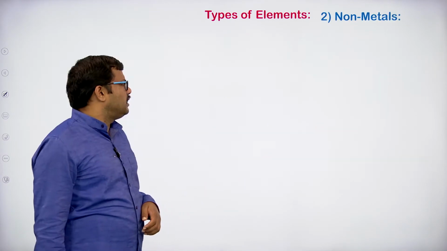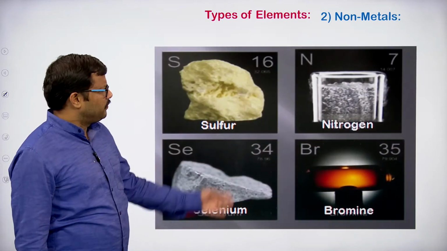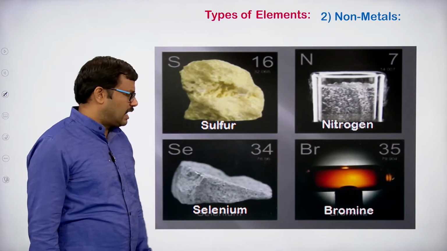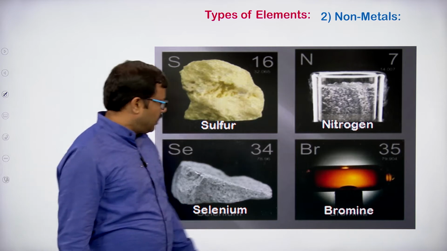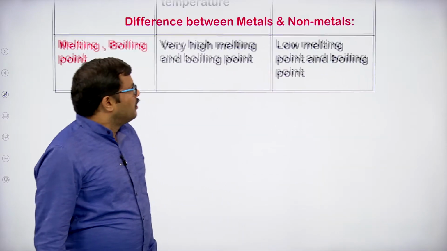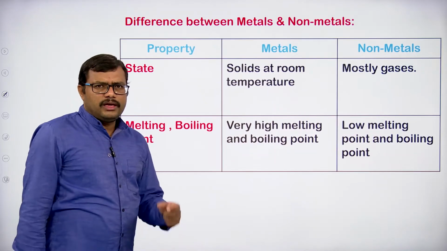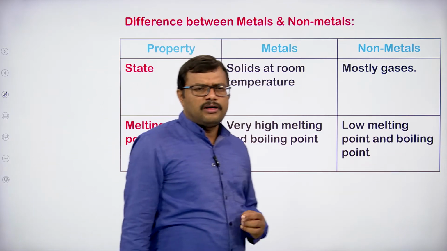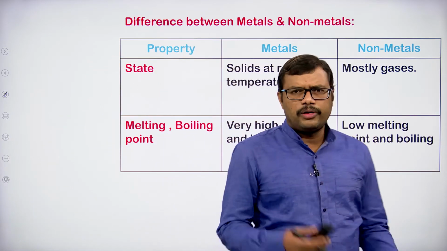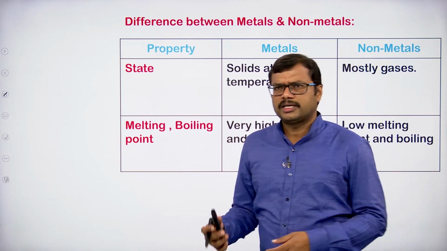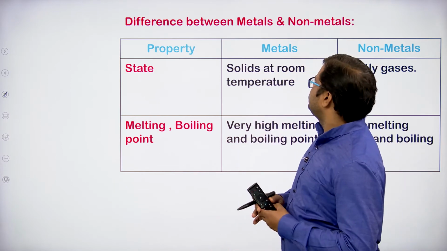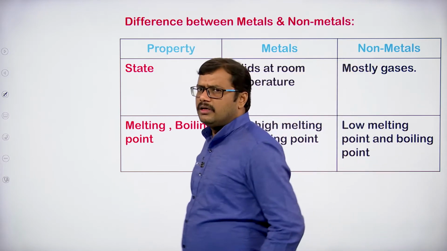So let us observe these. Sulfur, a solid component. Nitrogen, we know it is a gas. Selenium can be taken, bromine. And let us look at some of the physical properties of the metals and non-metals. We are going to compare some of the properties of metals and non-metals.